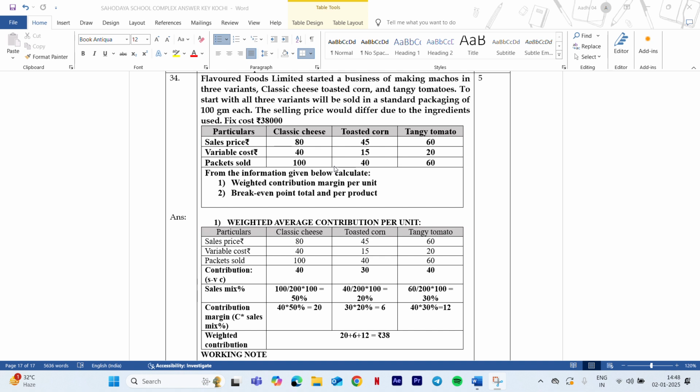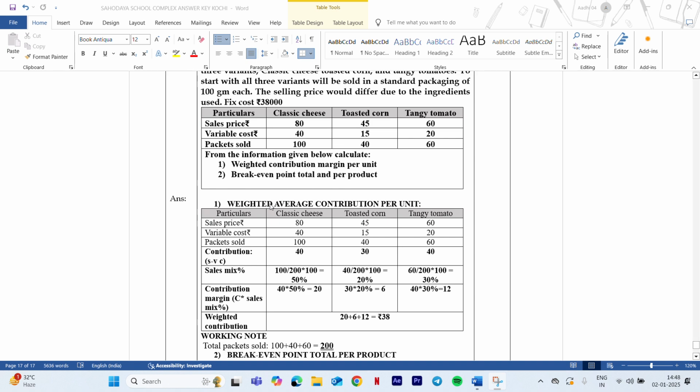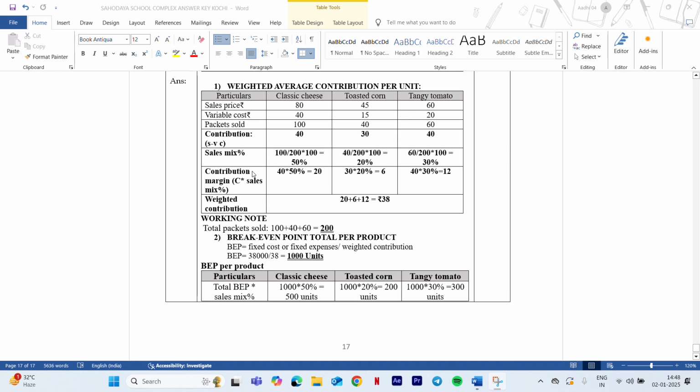So yes, this is one of the easy questions, as well as a tricky one. Since the sales mix percentage is not given, you are asked to find the sales mix percentage as well. Now moving on to the answer. First you have to find contribution. How do we find contribution? Contribution is sales minus variable cost. So 80 minus 40, 45 minus 15, 60 minus 20, that is contribution.